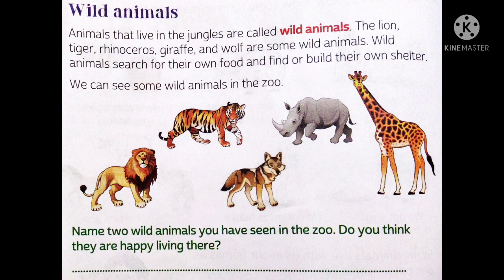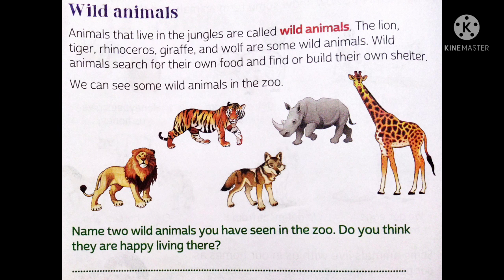So animals that live in the jungles are called wild animals. You have studied about them earlier also. The lion, tiger, rhinoceros, giraffe and wolf are some wild animals. Wild animals search for their own food and find or build their own shelter. We can see some wild animals in the zoo also.